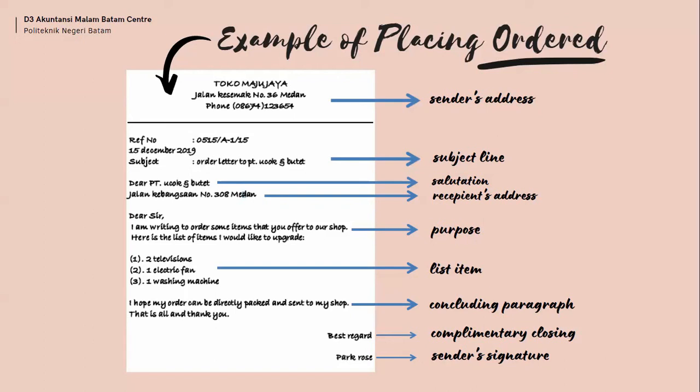The next part is the receiver address. And the main body is the purpose of writing the letter. It indicates all details of your order, number of items, and type of items. The closing paragraph is the concluding paragraph stating when you expect the delivery of items and thanking them for their service. And last, don't forget to close with a complimentary closing, your signature, and name.